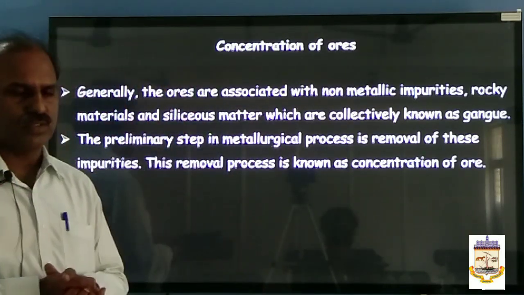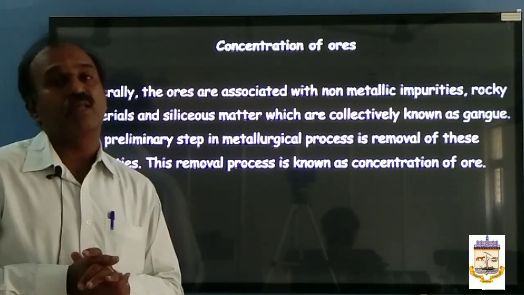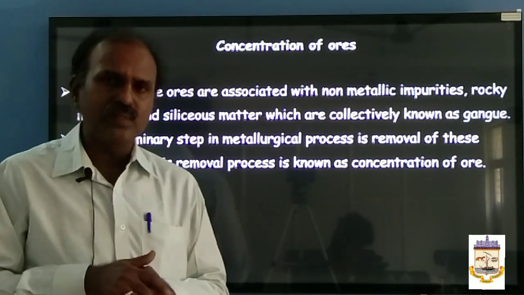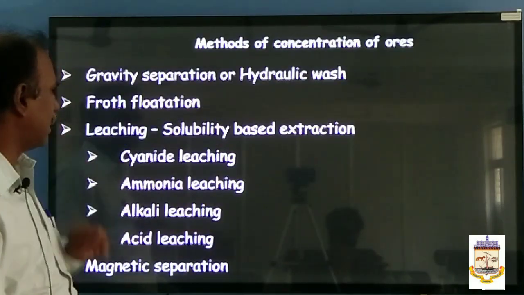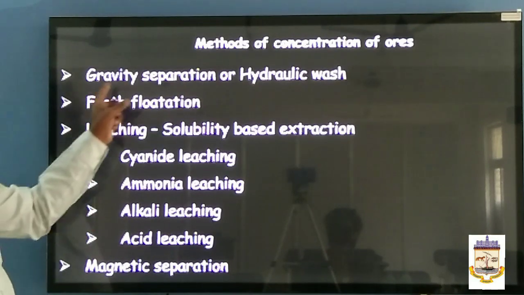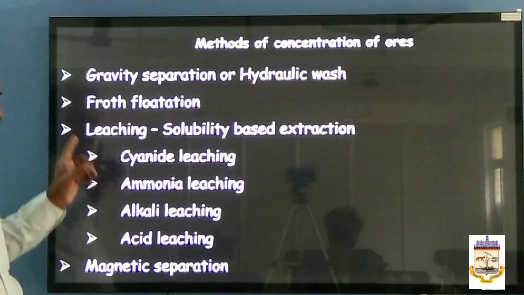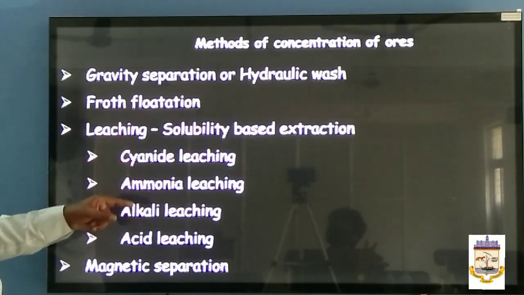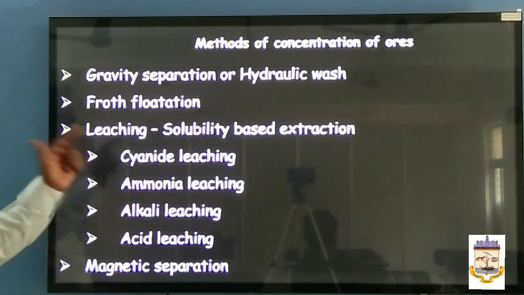Okay, ore dressing. Generally the concentration of ore is carried out by different methods. It depends on nature of the ore, nature of the impurity. Okay, this is what we discussed in the previous class. There are various methods of concentration: gravity separation or hydraulic washing, froth flotation, leaching, solubility based extraction. Under the leaching we have cyanide process, ammonia leaching, alkali leaching, acid leaching, magnetic separation.